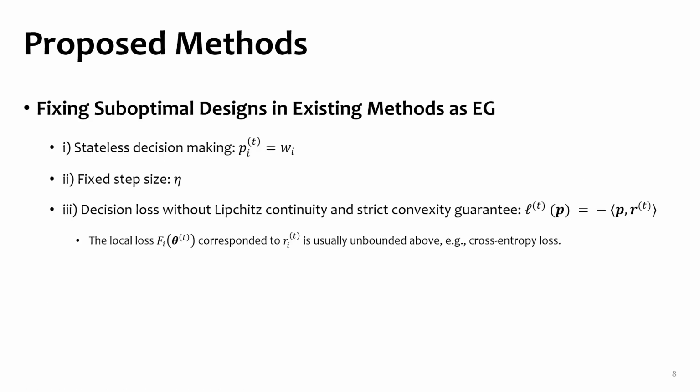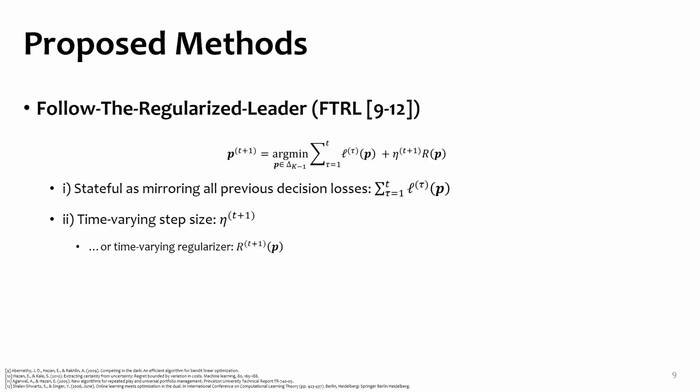However, existing methods were not originally invented as online algorithms, so we can easily find suboptimal designs in terms of sequential decision making. We can adopt a better OCO objective, named follow the regularized leader, or FTRL. First, it adopts a stateful decision-making mechanism, accounting for all previous decision losses, and second, it adopts a time-varying step size or time-varying regularizer.